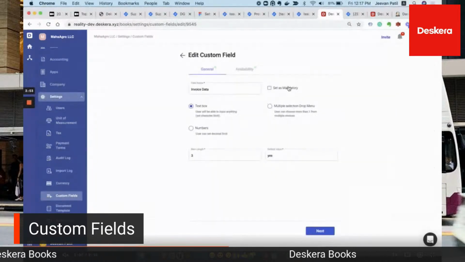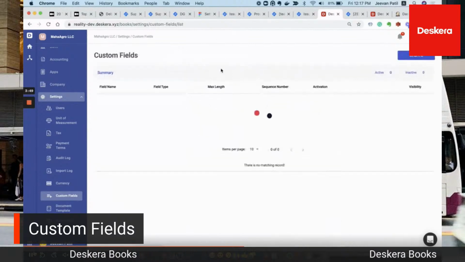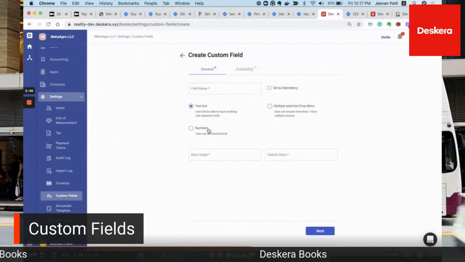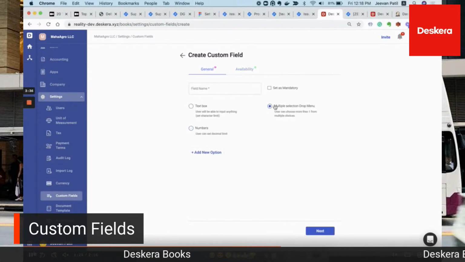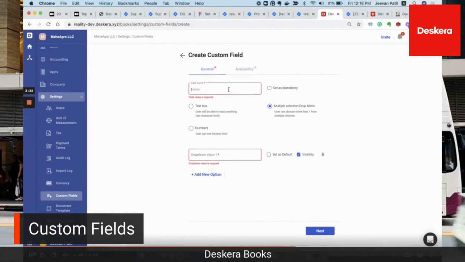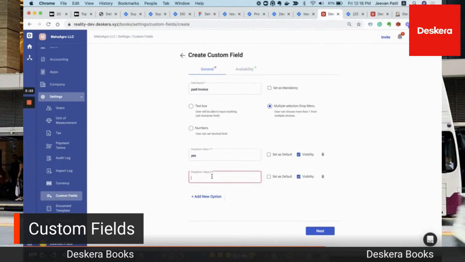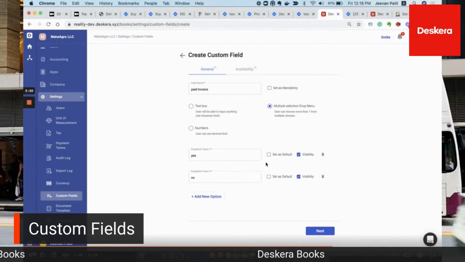Next, you click edit. Then we, of course, can select it as mandatory. We can set it as a number. So here's the decimal precision. Same thing like before. And we have, of course, the multiple selection drop-down. So the user can choose more than one from the multiple choices. Okay, that's new. So, sorry, this is something where instead, like what we originally had, where you can select only one choice, you can select more than one?